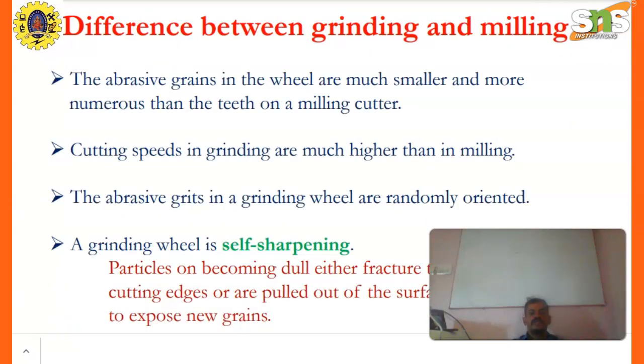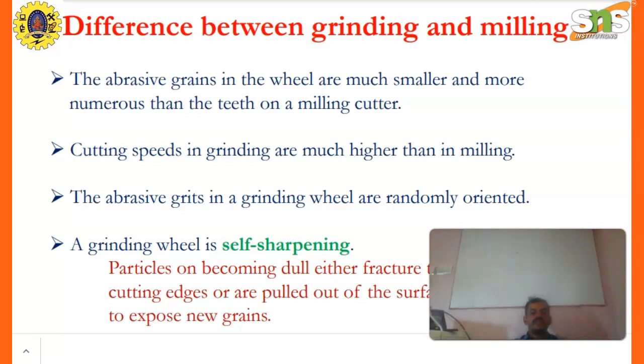Difference between grinding and milling. The abrasive grains in the wheels are much smaller and more numerous than the teeth of a milling cutter. The cutting speed in grinding is much higher than in milling.